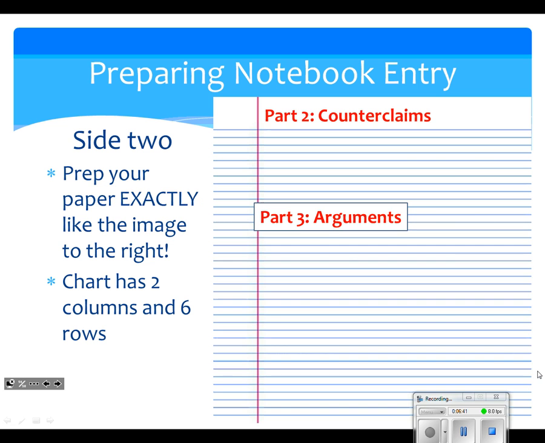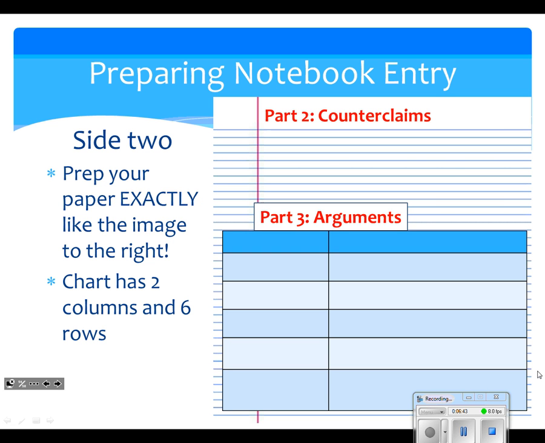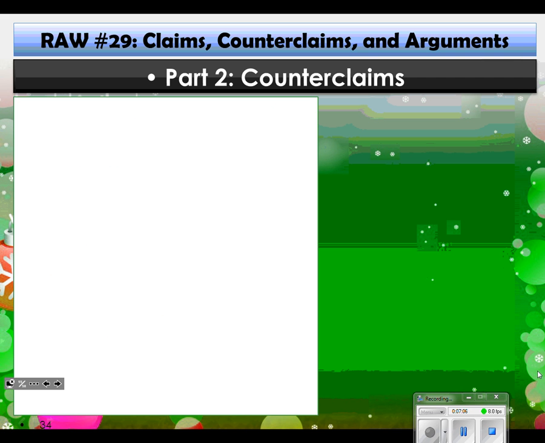And right below it, boom, we've got another chart that's covering up about 2/3 of the page. Notice it has 2 columns, it has 6 rows, and with those 2 columns, the one to the left is much thinner than the one to the right, so make sure to do that. All right, we're going to go ahead and work on the Part 2 counterclaims. Don't worry if we don't have Part 3's chart 100% done, you'll see it again.